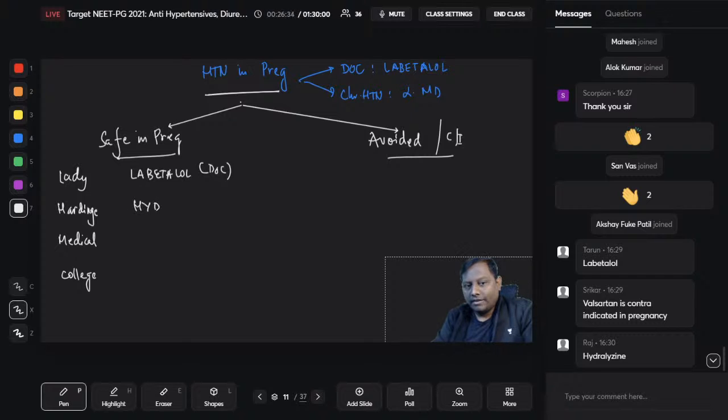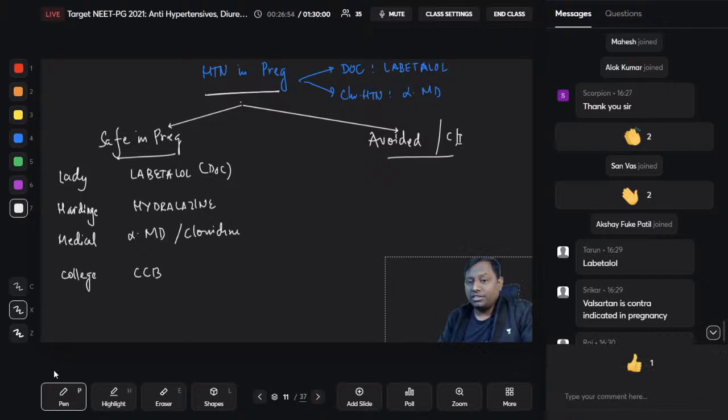Your other drugs that we are having: hydralazine, right? Labetalol, hydralazine, alpha methyldopa, and the other one that we are having, the calcium channel blocker. Alpha methyldopa is an alpha 2 agonist. The other alpha 2 agonist that we are having is clonidine, which is also safer in pregnancy. Remember, alpha methyldopa and clonidine, they both are safer in pregnancy.